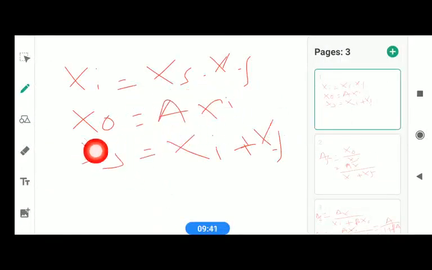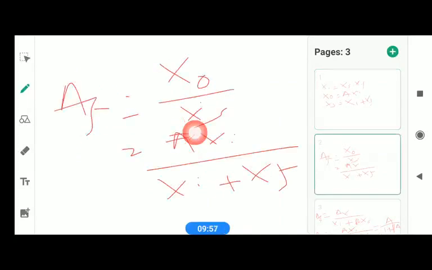If you rewrite this equation, we can write XS is equal to Xi plus XF, and X0 is equal to A into Xi. You already got this equation from 10.1. Further, AF is X0 by XS, where X0 is A Xi and XS is Xi plus XF.